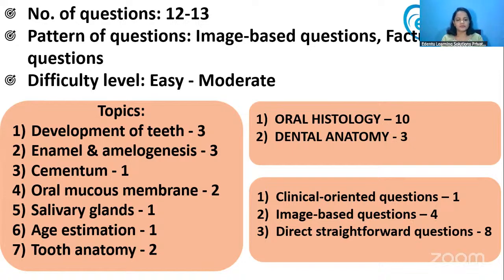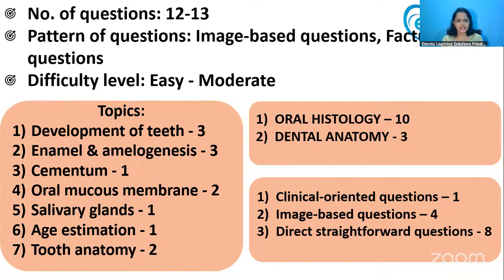Let's have a look at the favorite topics of the examiners. This time, one was development of teeth and the other was enamel, including the amelogenesis part also. Development of teeth and enamel were the favorite topics for the examiners. 3 questions were asked from each of these topics, so that itself contributes 6 questions from oral histology.